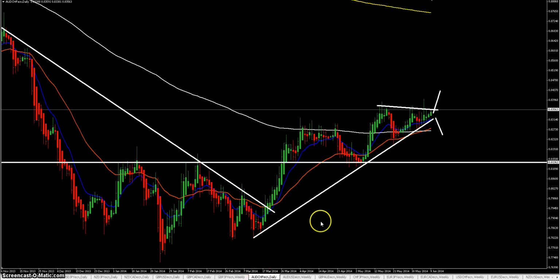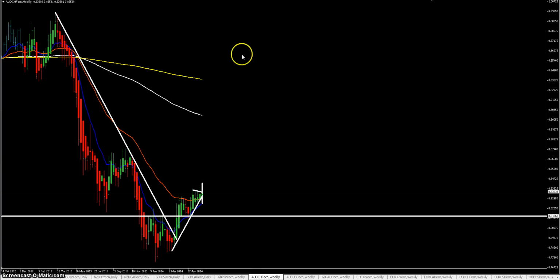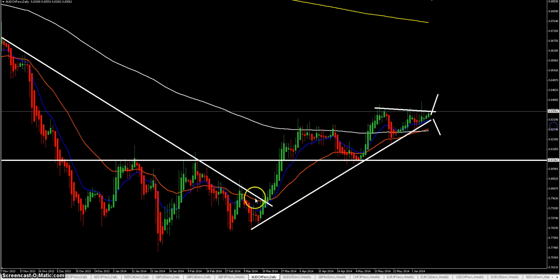On the Australian dollar CHF, we check the weekly, we got that daily trend line break, a higher high, higher low, and then price broke that weekly 2 to 3 line, made a higher high and broke EMA 36, but it's still not confirmed yet as we don't have a crossover and 1, 2, 3 above it yet. So we check the daily.